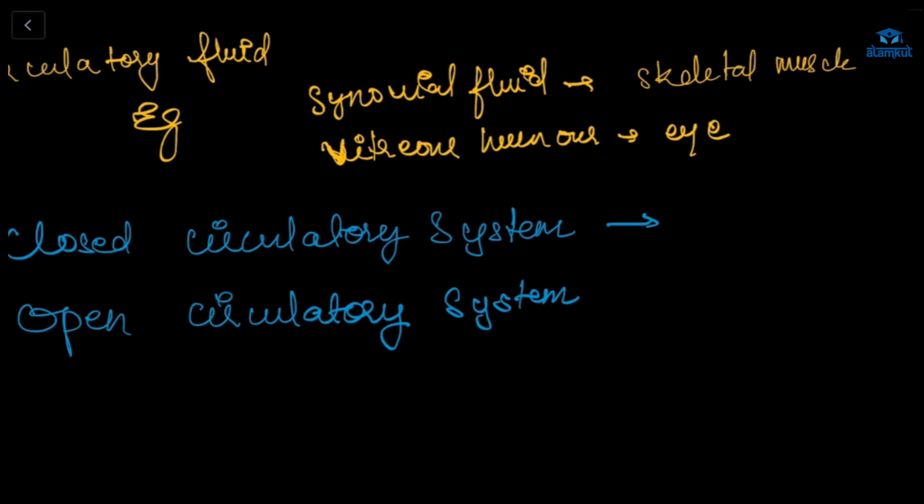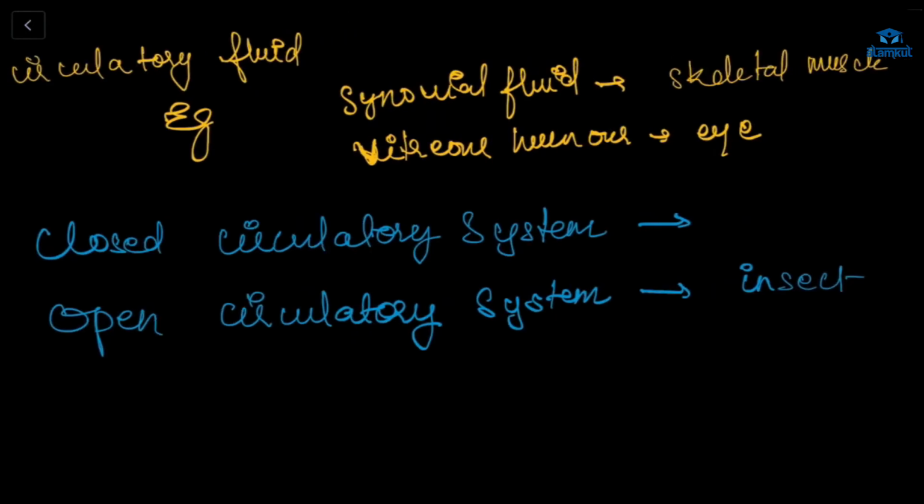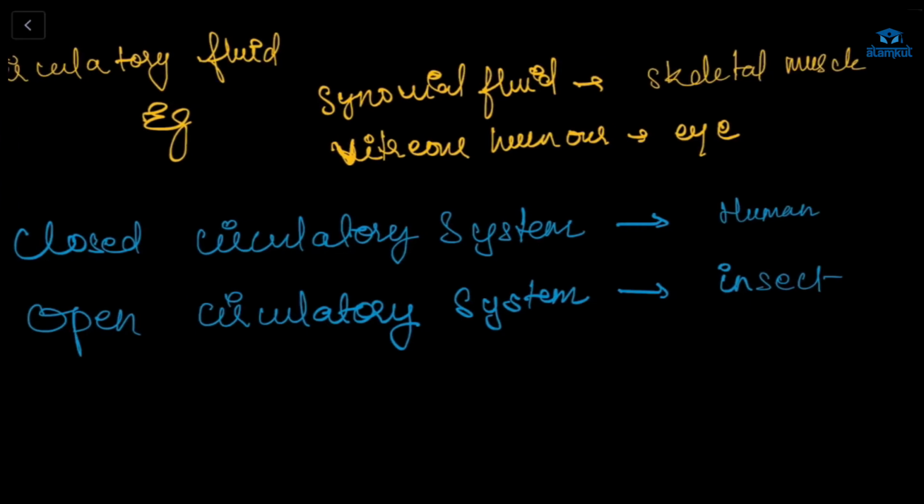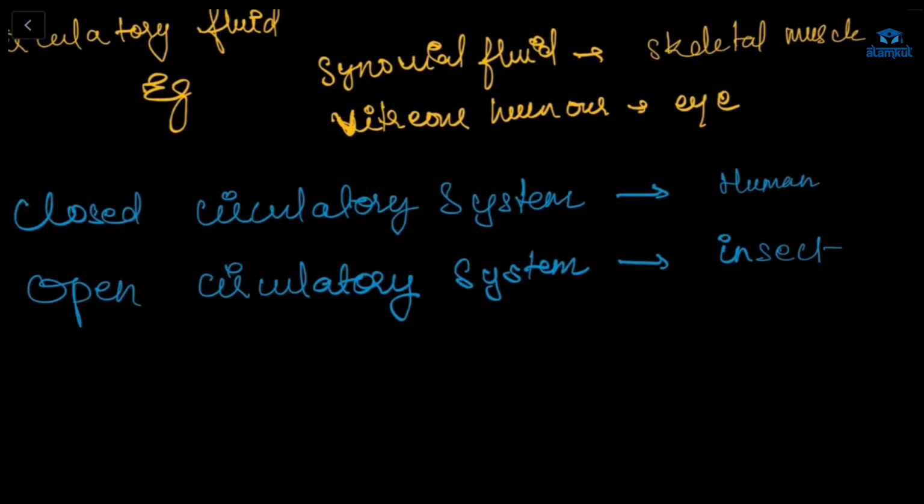They are open. So insects have an open circulatory system, but we have a closed circulatory system. Understood? In the open circulatory system, the fluid moves through open spaces in the body. It is not carried by vessels.